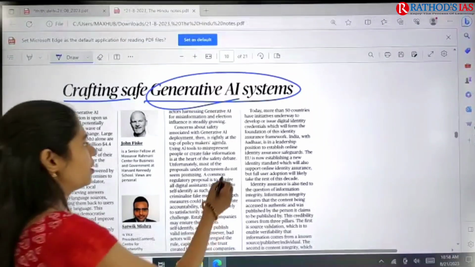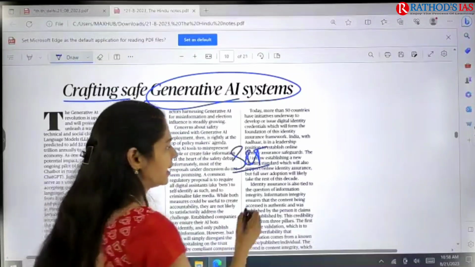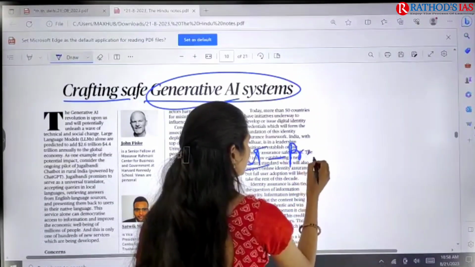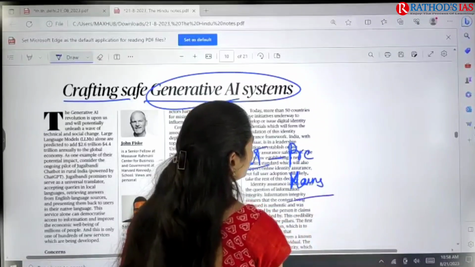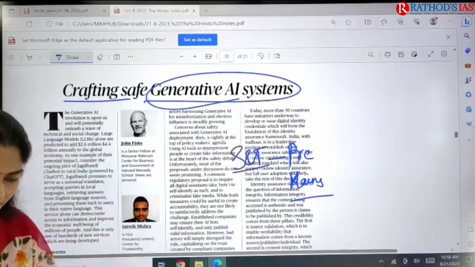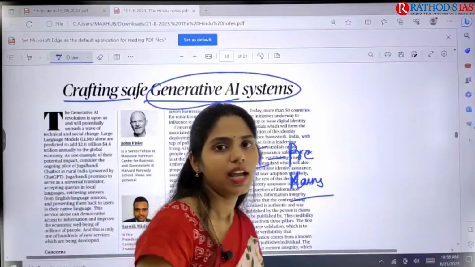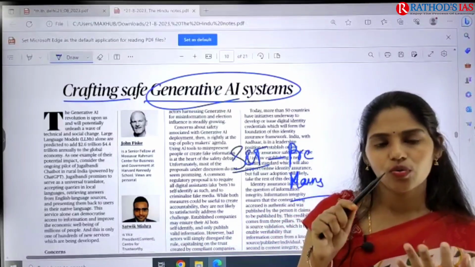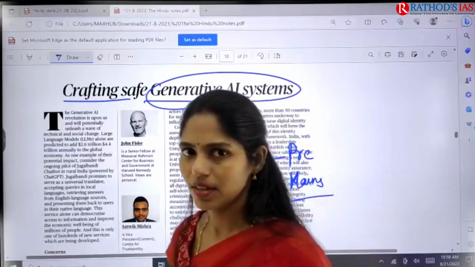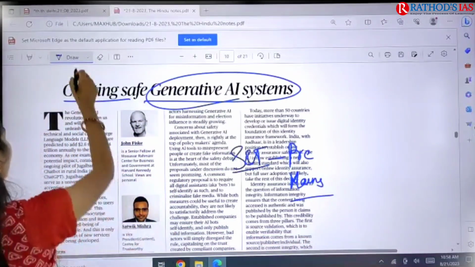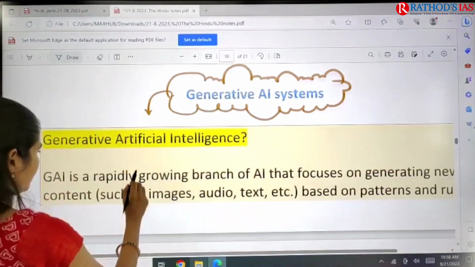So this topic is important from your science and technology, and here you can expect both prelims and mains based questions. So here what exactly you have to focus on? You have to focus on what this generative artificial intelligence is, and you have to see what the advantages are and what the causes of concern regarding this are. Okay, so that's it. And now let us see what this generative artificial intelligence means.